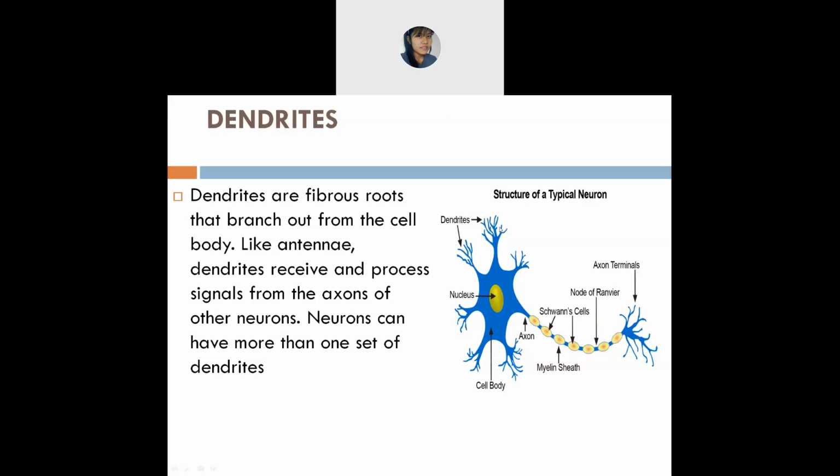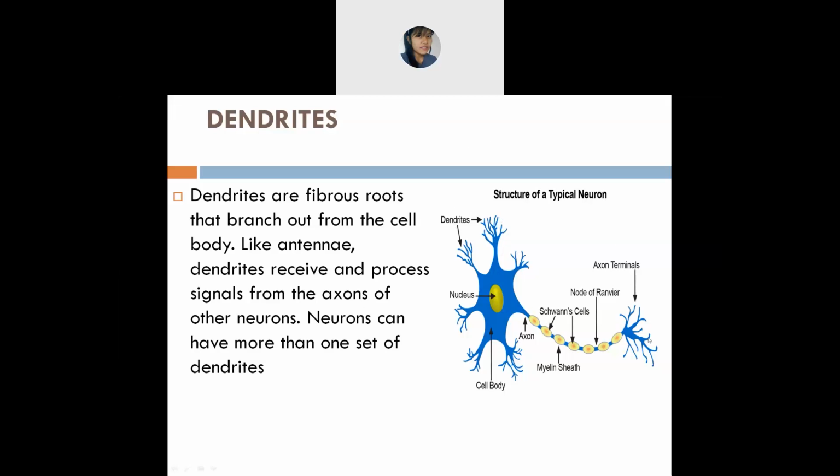They branch out from the cell body, which means they come out from the cell body, and their structure is just like a branch. And like an antenna, dendrites receive and process signals from the axons of other neurons. Just like an antenna transmits some wave and connects with other devices, in the same way these dendrites will get connected with other neurons.